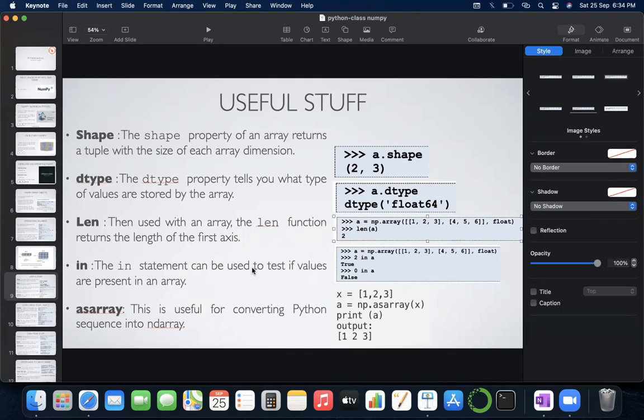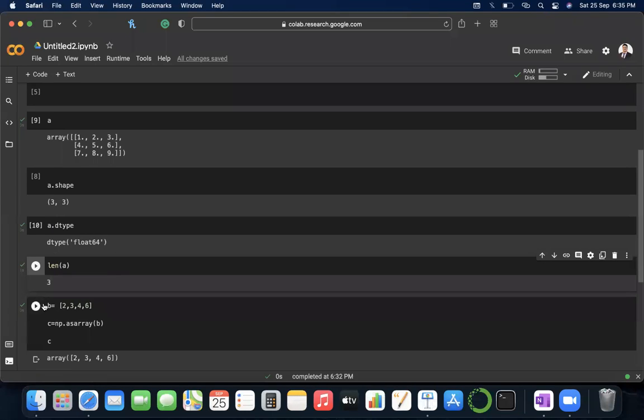But anyways, asarray you also didn't understand, right? It can convert a Python sequence to an ndarray. So 1 2 3 is a sequence, it's a list. You can just use the asarray function, write the name of the list inside the brackets, and you will get the array. Like here, as you can see, this is the Python list, a normal list.